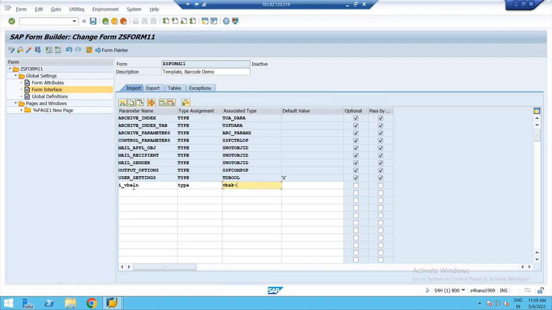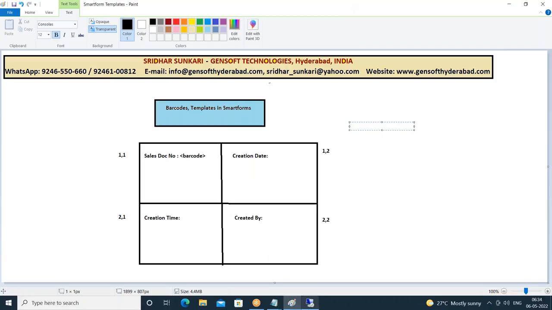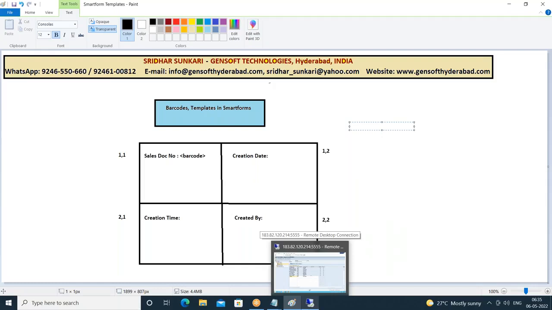VBAK hyphen VBELN. Or I can refer to the data element. Let it be a mandatory parameter. So based on this VBELN, I need to get the header data. What fields? 4 fields I want to retrieve. Header data means from the VBAK table, obviously you'll have only one record for each sales document number.